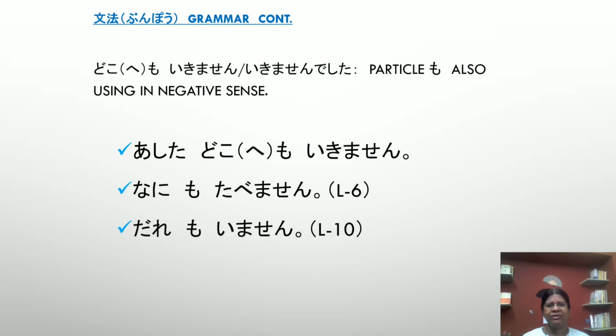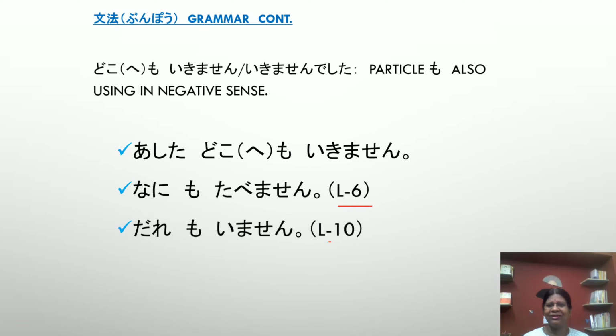Ashita doko e mo ikimasen, nani mo tabemasen, dare mo imasen. In the first sentence, you find e written in brackets. When we use the mo particle with particle e, e can be omitted. If you say Ashita doko mo ikimasen, it is correct. And if you say Ashita doko e mo ikimasen, it is also correct. Meaning is also the same.